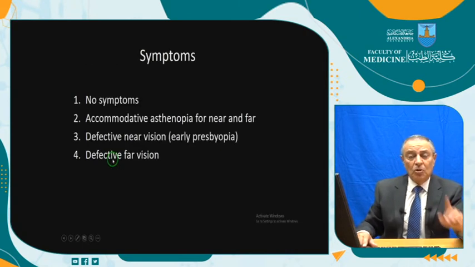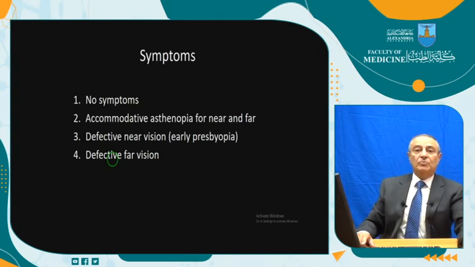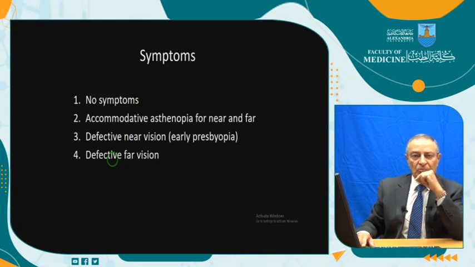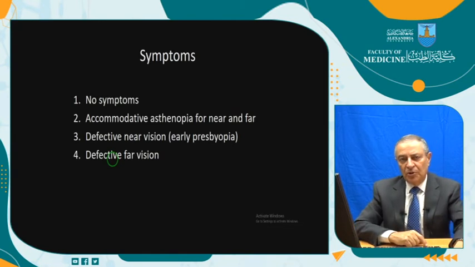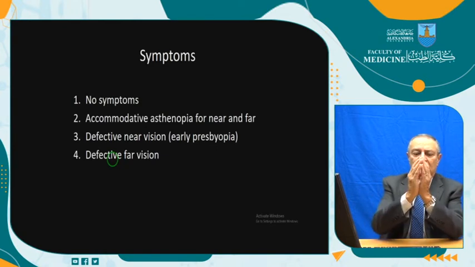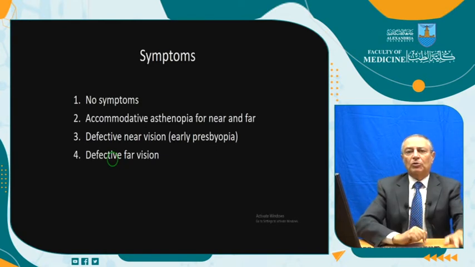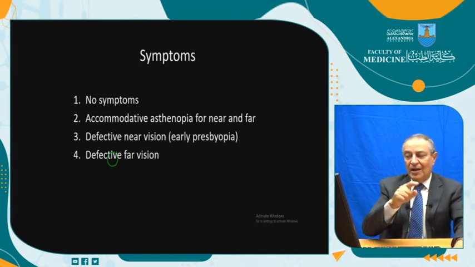Symptoms: mostly no symptoms. No symptoms? Yes, mostly no symptoms. All children are hypermetrope. Maybe among you, in your age, in the 20s, hypermetrope without any symptom. How? They can see 6/6. How? Through accommodation. The lens in the eye will do the function of the glasses, meaning that it becomes more convex and there will be no symptoms. There can be symptoms, of course, if hypermetropia is too much and there is too much accommodation. We are speaking about accommodative asthenopia, starting with near and then for far.